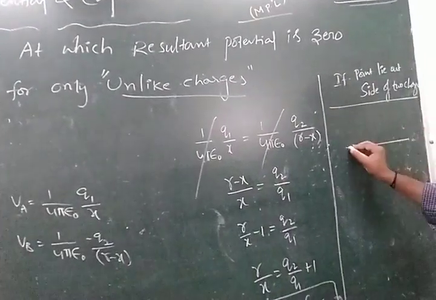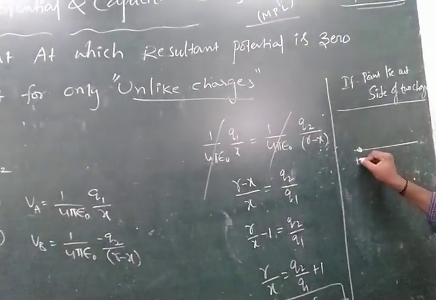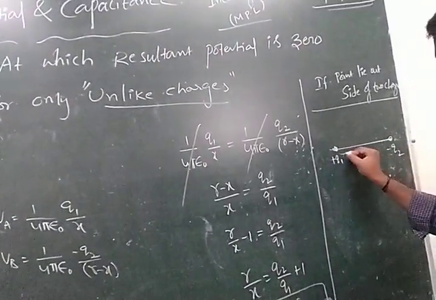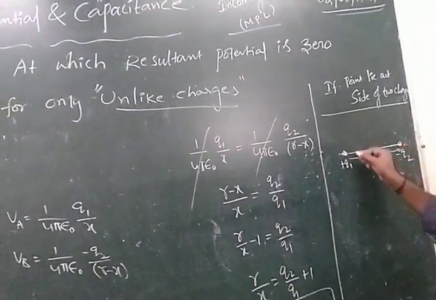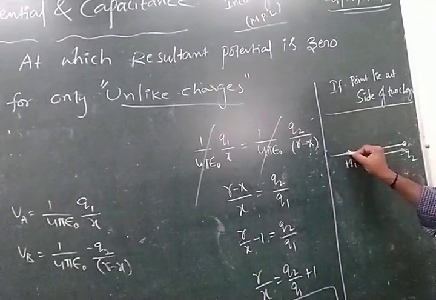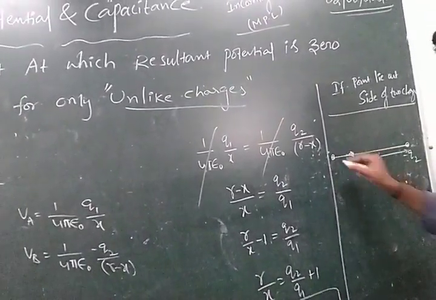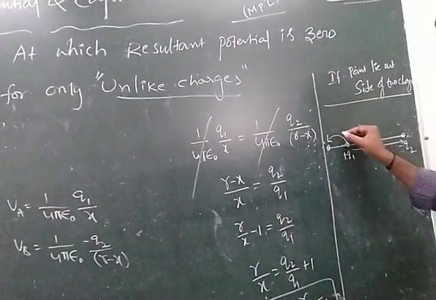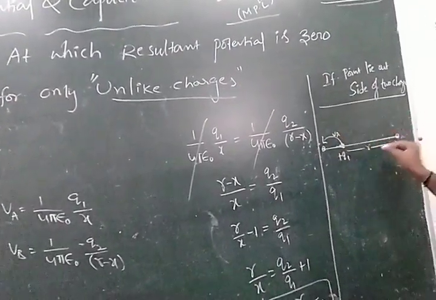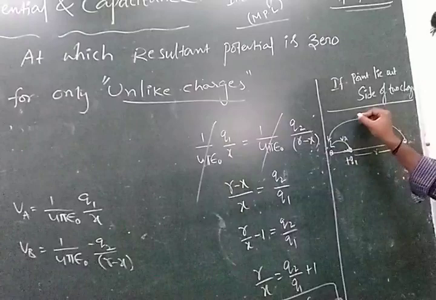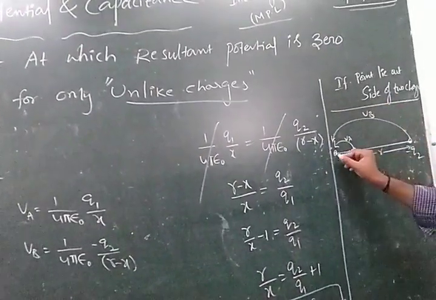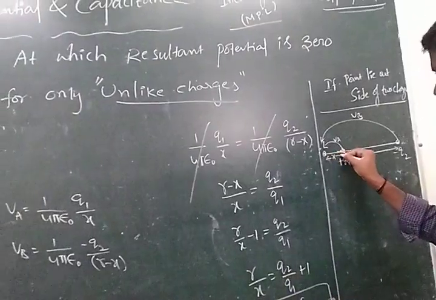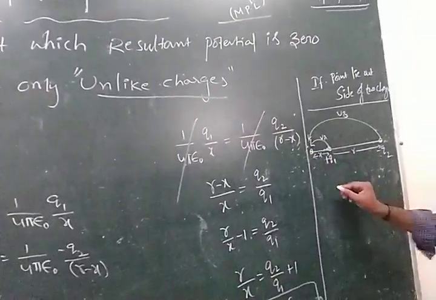For example, this is plus Q1, this is minus of Q2, and these two are separated by a distance R. Now we can consider a point here. The work done to bring the charge from here to this point is VA, and the work done from the other charge is VB. Therefore the resultant potential becomes 0 at this position.